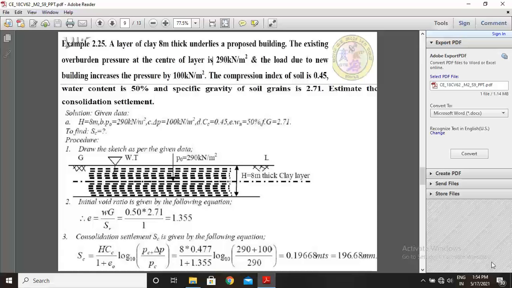H is 8 meter into Cc is 0.477 divided by 1 plus e naught is 1.355, log base 10, PC is 290 plus delta P is 100, divided by PC is 290. While solving this equation, we get the answer 0.19668 meters, or multiplying by 1000, 196.68 mm.